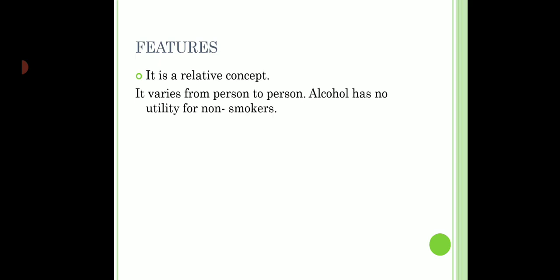People who do not drink are not going to pay for alcohol because they don't have any utility for it. That is the reason we understand this concept of utility under microeconomics, because this can only be understood from an individual's point of view. Therefore, it is a relative concept. It varies from person to person.